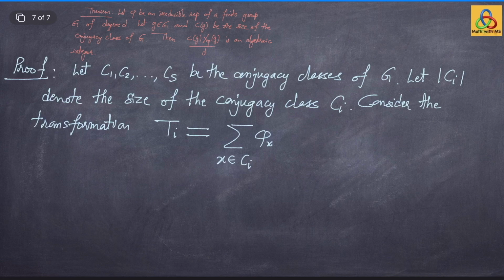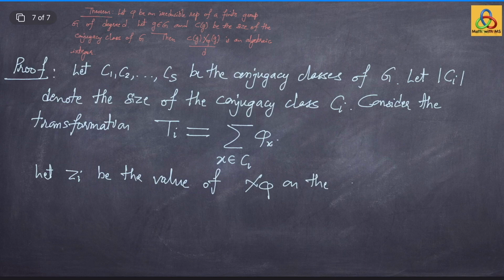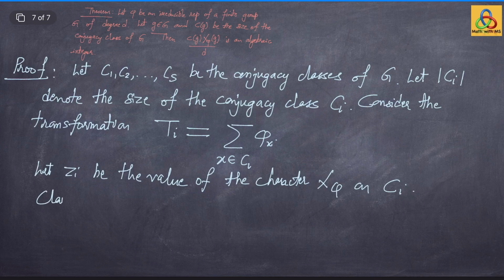Each phi x is an invertible linear transformation or an invertible matrix, whichever way you want to see. Therefore, Ti is a sum of these, and therefore it is a transformation, not necessarily invertible. Now, since trace is a class function, it takes a constant value on each conjugacy class. So, let Zi be the value of chi phi on the conjugacy class Ci. We divide our proof into various claims.